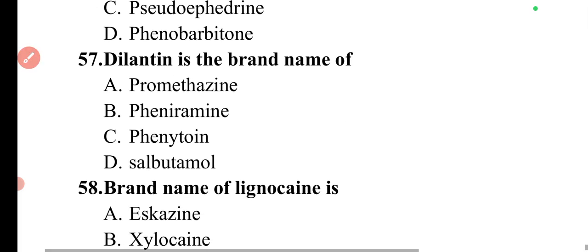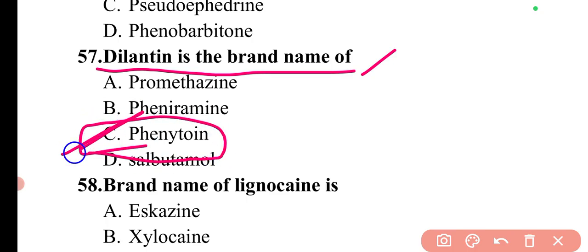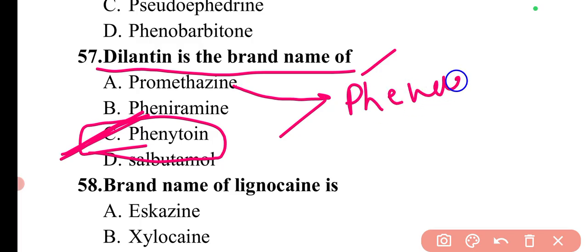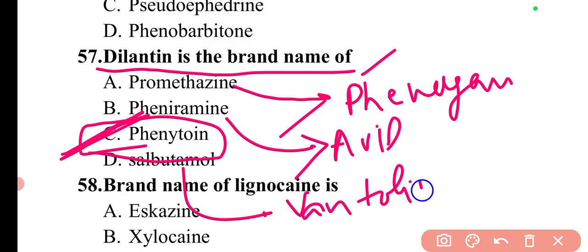Then we can move to next question. Next question is Dilantin is a brand name of. It is also important. Dilantin is a brand name of phenytoin. So here option C will be the correct answer. Then for promethazine, the brand name is Phenergan. For pheniramine, the brand name is Avil. For salbutamol, the brand name is Ventolin.